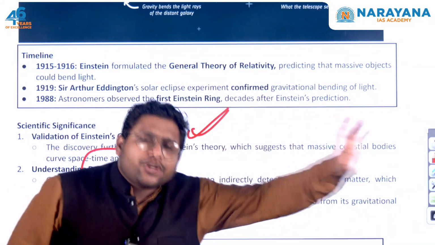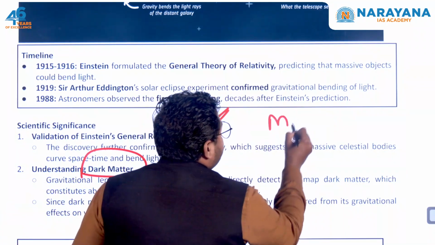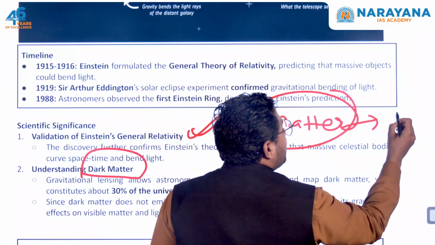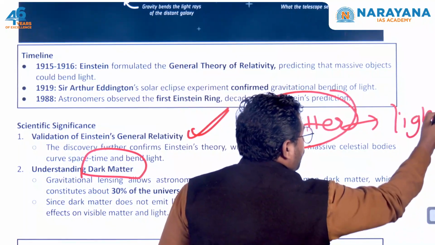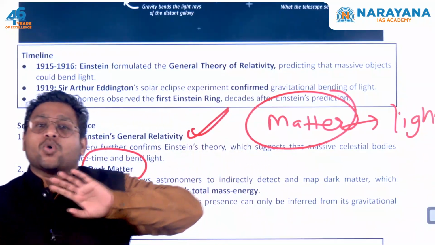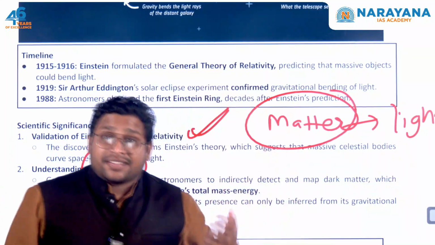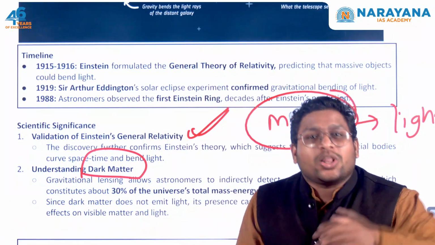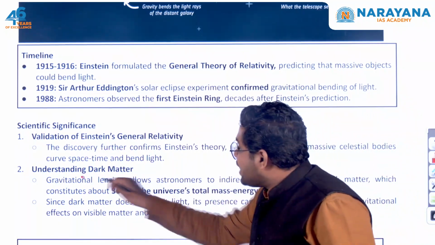So if you look at the universe, usually when we look at any matter, we expect that this matter is going to provide us with some kind of light. Most of the matter that we observe in the universe, there is some light over there, but there is a substantial part of this universe where there is no light, and that matter is called dark matter.